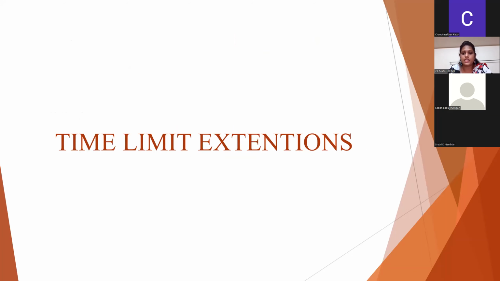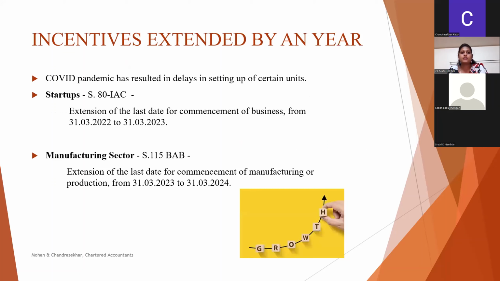Certain time limit related extensions. Now the incentives have been extended by a year. This is done for certain startups and manufacturing sectors which had been given income-based deductions to encourage the setting up of such units. The commencement time limit given for these startups and manufacturing sectors was up to 31st March 2022 and 2023 respectively. And the same has been increased by a year so as to encourage the small units and also to encourage them to contribute to the country's GDP in a good way.